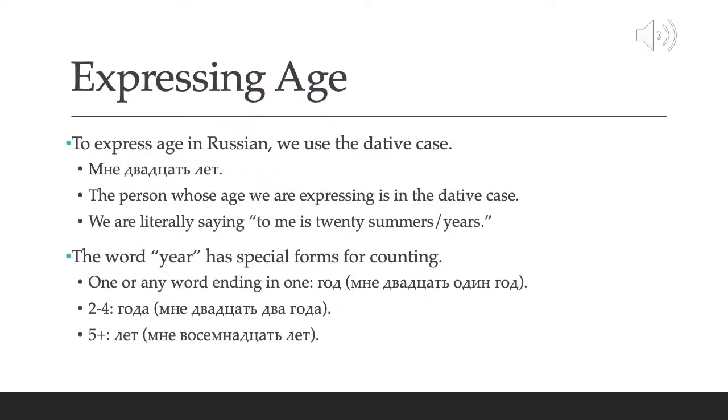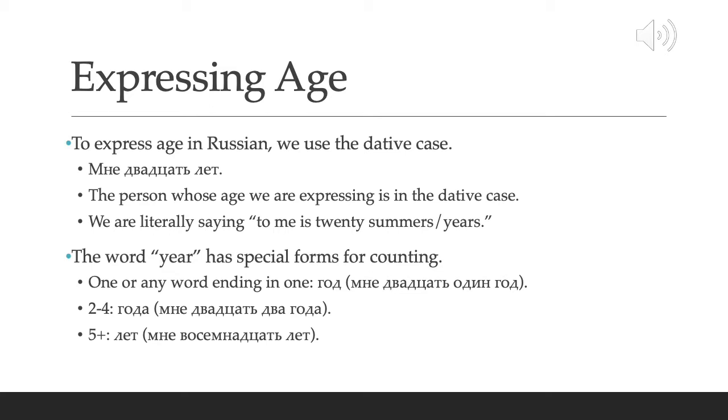The construction for expressing age in Russian is different than it is in English. In English, we say, I am X number of years old. In Russian, we say, to me is X number of years. For example, мне 20 лет. I am 20, but literally, to me is 20 summers.